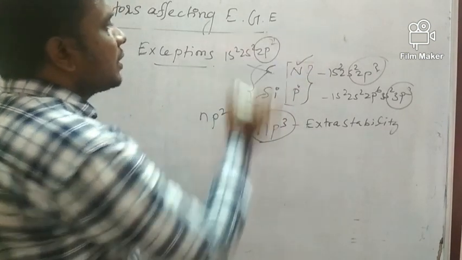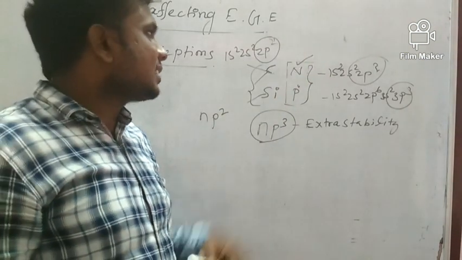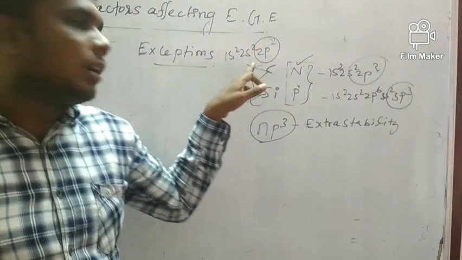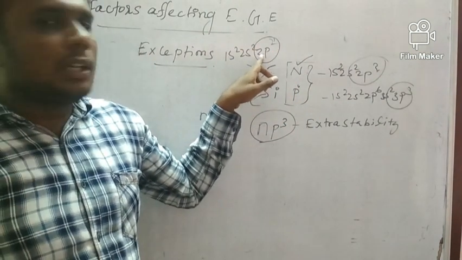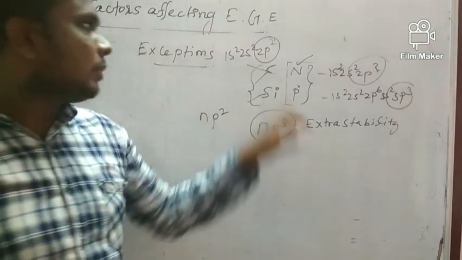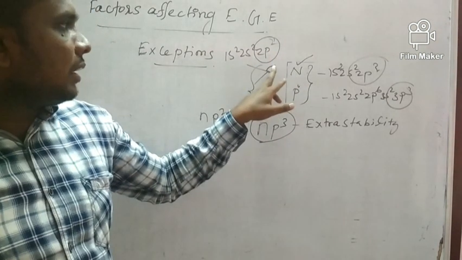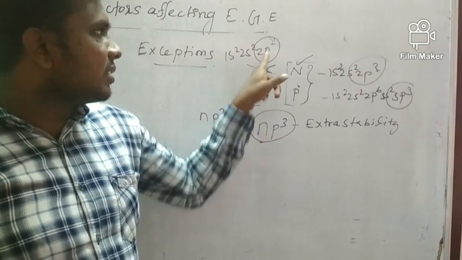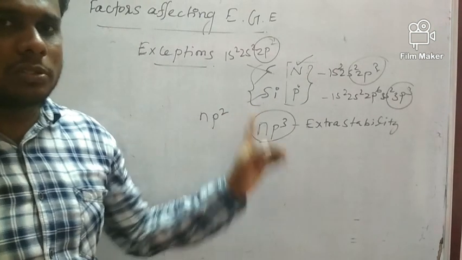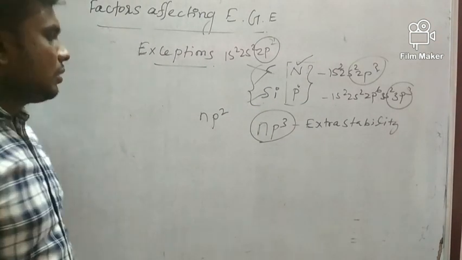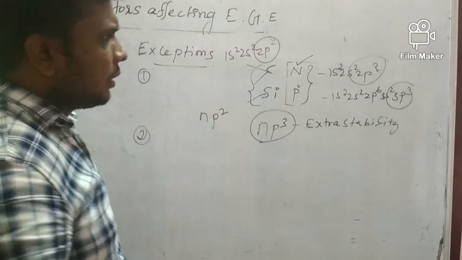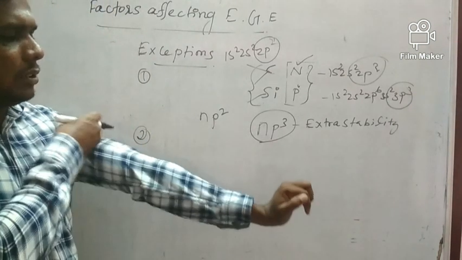So here, 2p2. Then it's very easy to reach half-filled. It is not half-filled, it is an incomplete electronic configuration. Then it's very easy to add an electron to the p orbital. That's why it has more attraction. We can easily add the electron, so more than nitrogen and phosphorus. This is one exception.